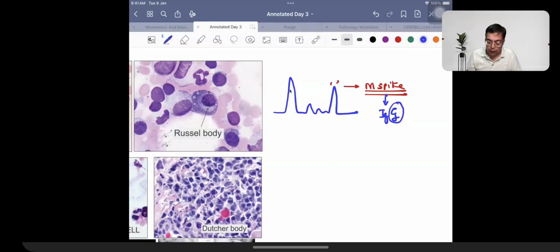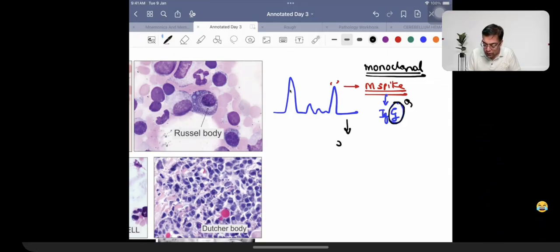IgG. M का मतलब क्या है यहाँ पे? M का मतलब मेरा नहीं है. M का मतलब मनी नहीं है. M का मतलब है मोनोक्लोनल. So tumor cells are going to have a single origin. This is what is associated with monoclonal. So a single cell giving rise to multiple cells over here. That is what is associated with the cancer, monoclonal. And that's why the nature of the antibody over here is going to be IgG.